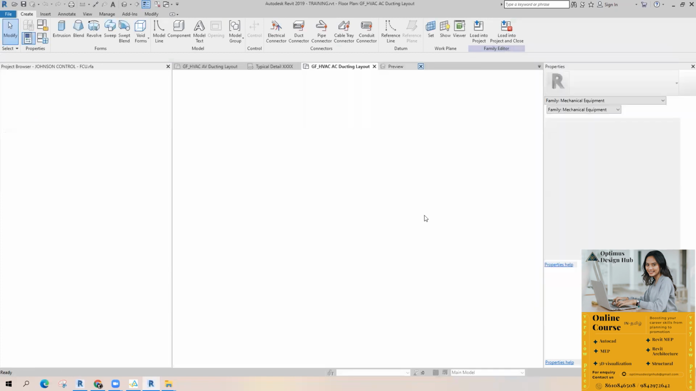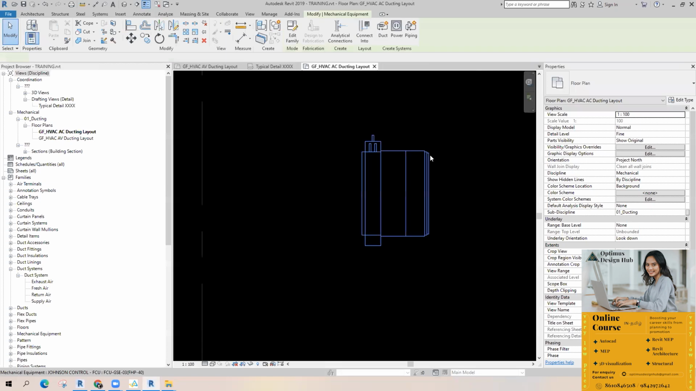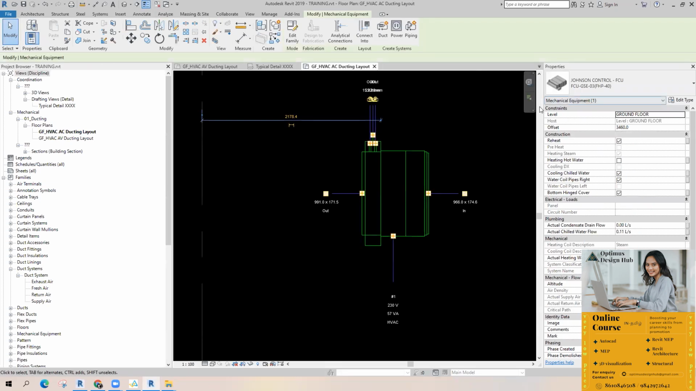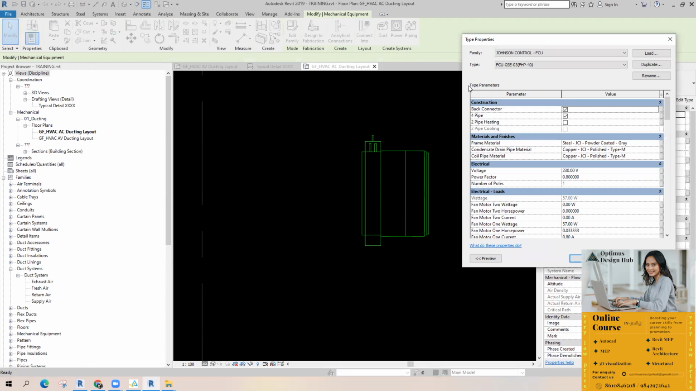Okay. I'm selecting this family. Okay. The parameters you are seeing here, these are instance parameters, because you can control them individually. In edit type, these are parameters too, but these are type parameters. Okay, these are instance parameters.